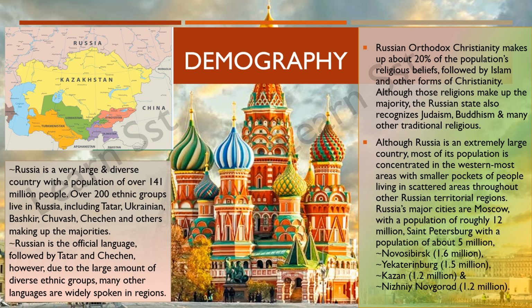Although Russia is an extremely large country, most of its population is concentrated. That means it is accumulated in the westernmost areas, with smaller pockets of people living in scattered areas throughout the other Russian territorial regions. So you find a dense population in the western region of Russia, but that doesn't mean that the people do not live at all in the other places. In the other places, there's a scattered or a thin population.